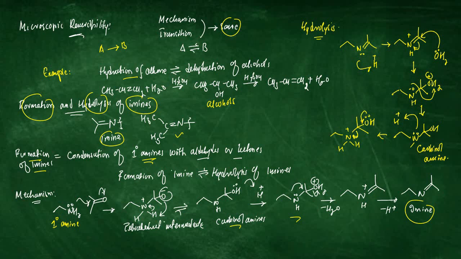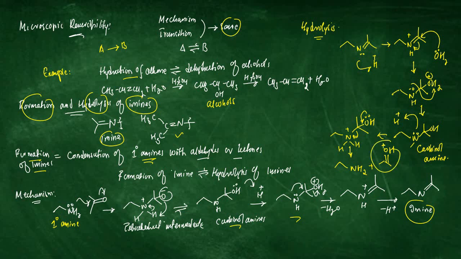And in the next step, the primary amine is released in the form of ethylamine, and we get, ultimately, deprotonation of this product gives a ketone.